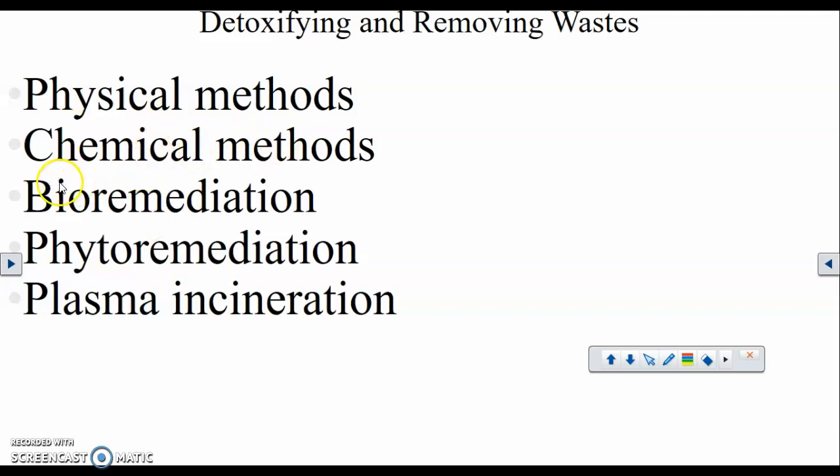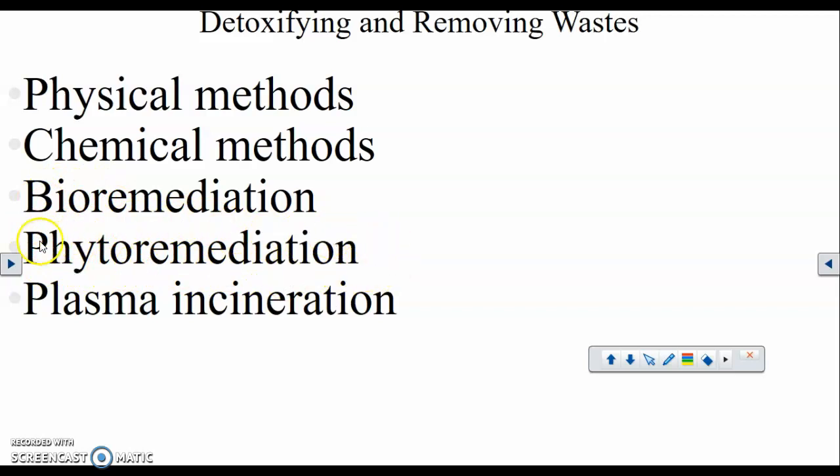Bioremediation is bacteria or microorganism based. We do this with a lot of sewage. Okay, so you throw in some amazing bacteria. And actually there are some bacteria that can neutralize uranium. They can take radioactive metals inside them and neutralize them at the same time. So that's quite interesting.